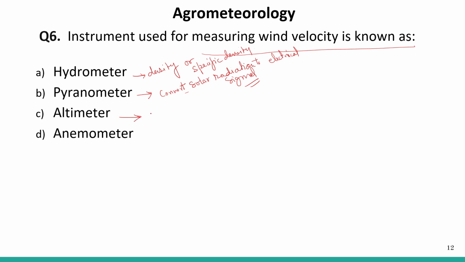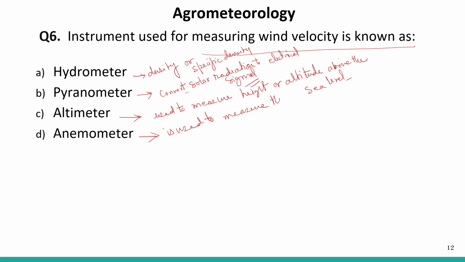Altimeter is the instrument used to measure height or altitude above the sea level, right? An anemometer is used to measure the wind velocity.